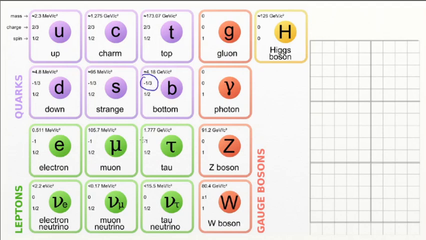That's the charge. The charge of a tau particle, tau lepton, is -1. A muon neutrino has a spin of a half. So you don't have to memorize those values. Alright, probably up and down, you will remember those things, but you're not really expected to memorize any of that.